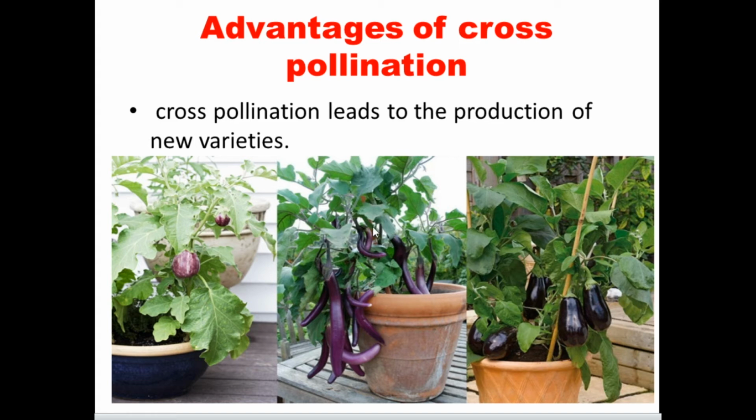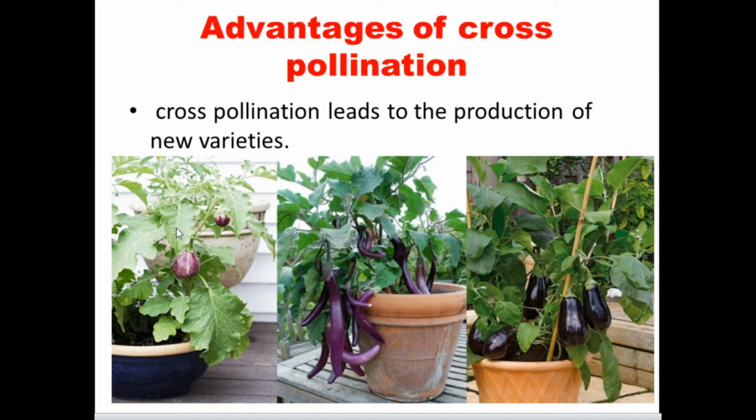So it is only possible in cross pollination, but in self pollination it is not possible, because the same pollen grains reach the same stigma of the same flower, or of another flower on the same plant. It means there is no chance to mingle the characters.